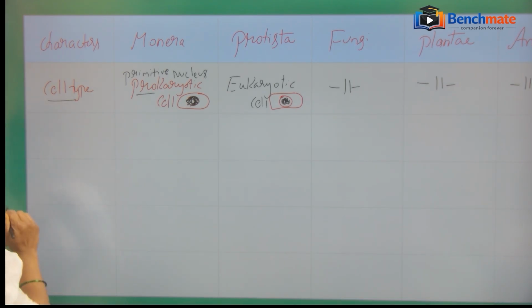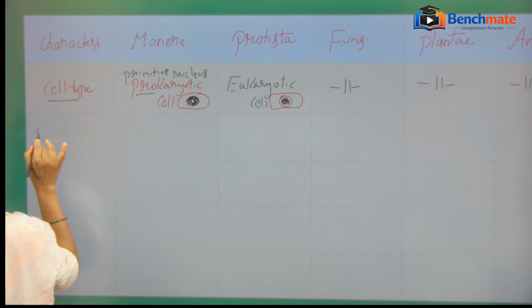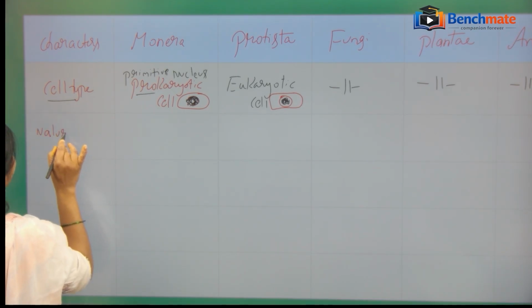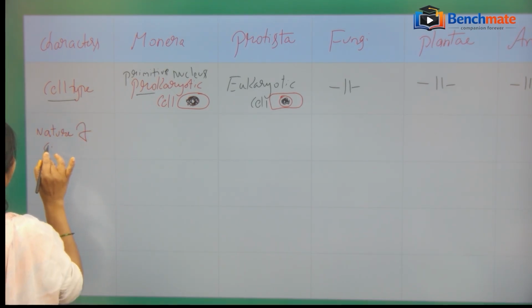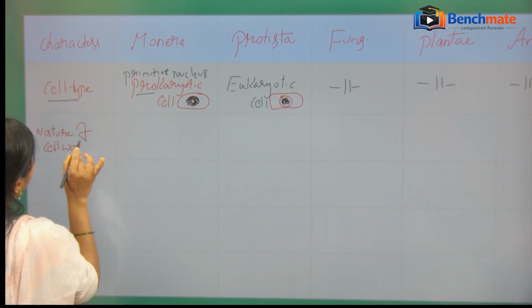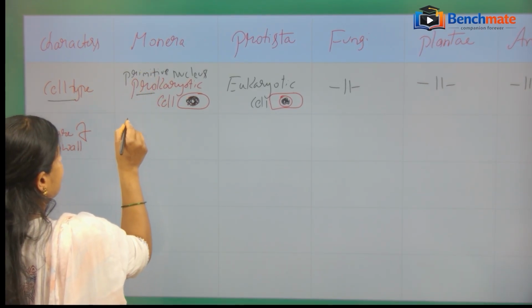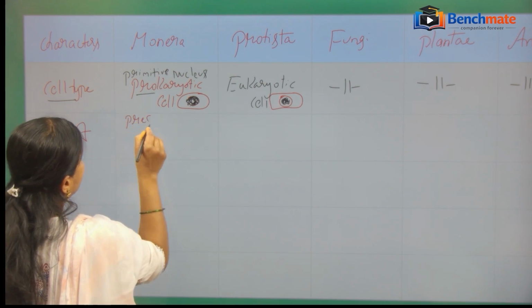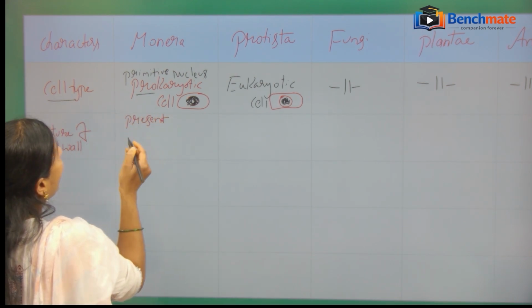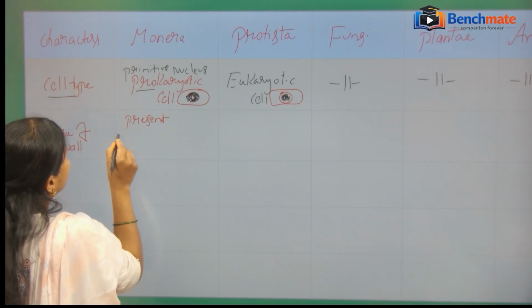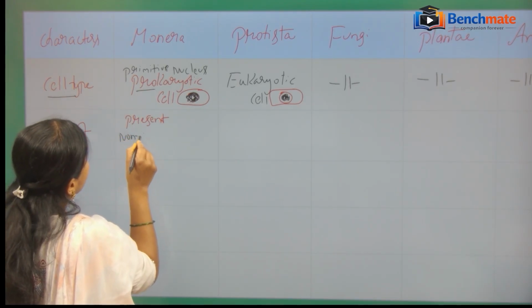Okay, let us see the nature of the cell wall. What may be the nature of the cell wall? Is the cell wall there in Monera? Yes, it is present. And this cell wall is non-cellulosic.